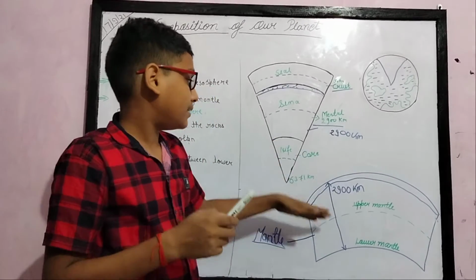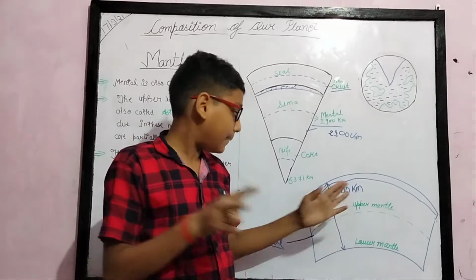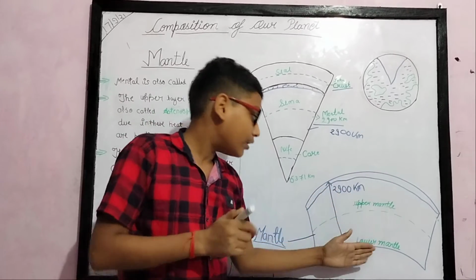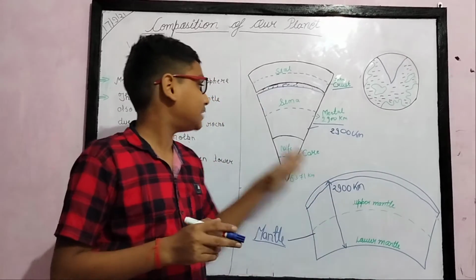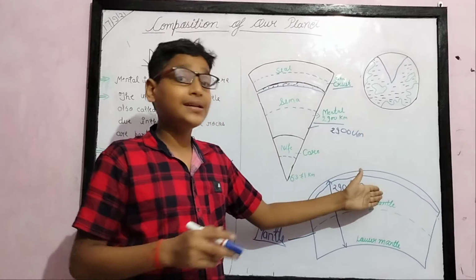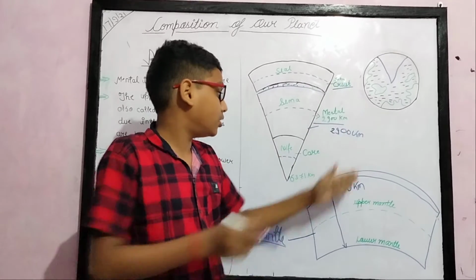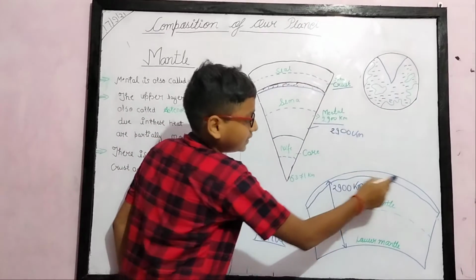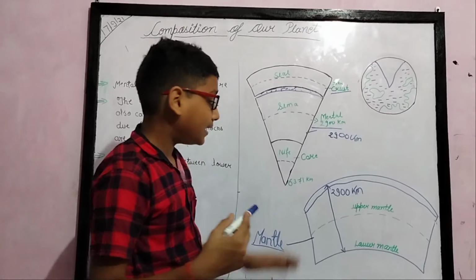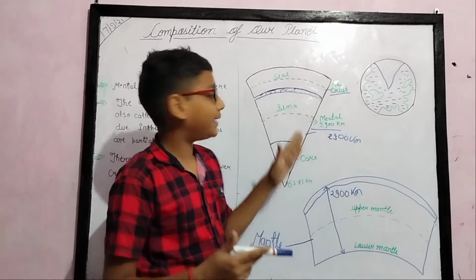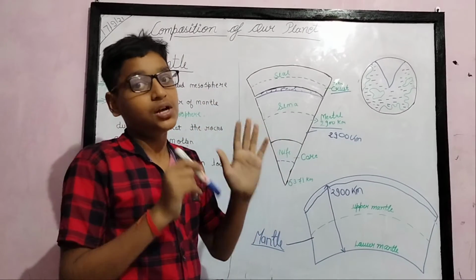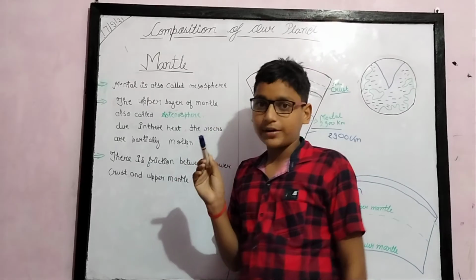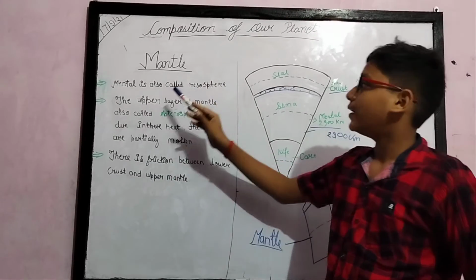So the mantle is in two parts, upper mantle and lower mantle. The lower mantle touches the core, and the upper mantle touches the crust. The upper part of the upper mantle contains the lava that makes friction with the crust. Now let's take some important points on the mantle.